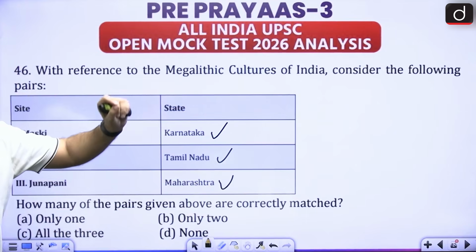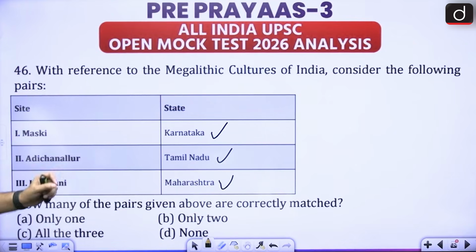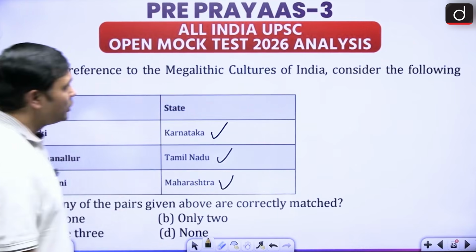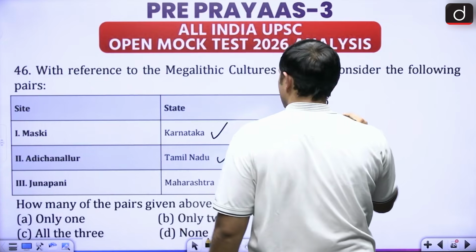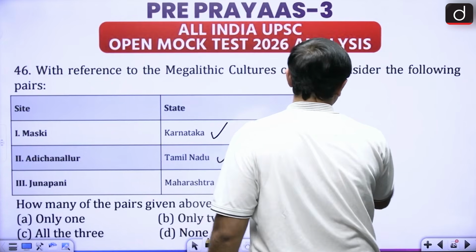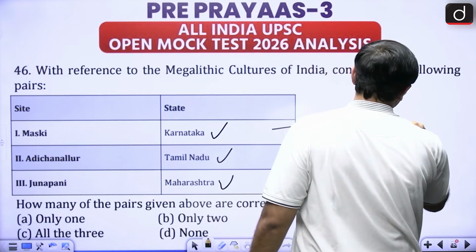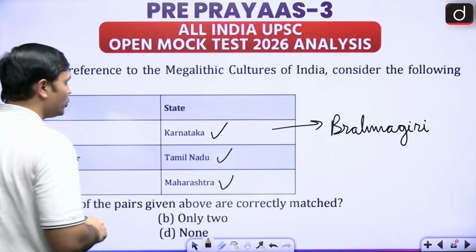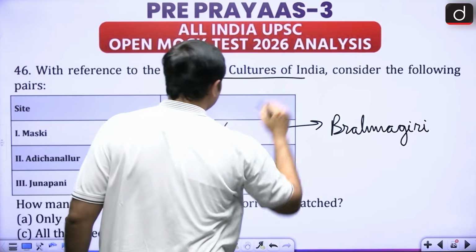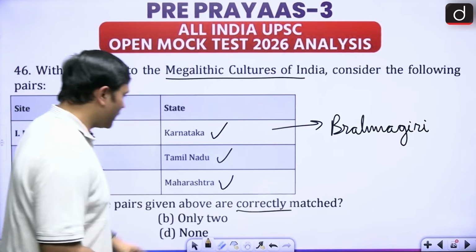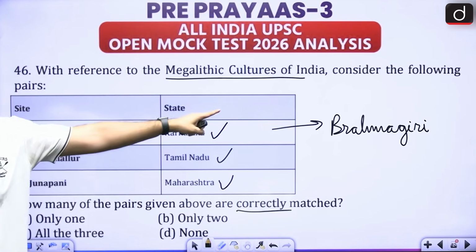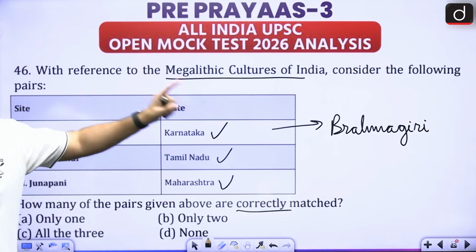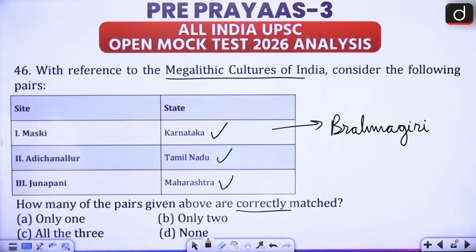Apart from them, there is also another site, that is Brahmagiri, right? So there is another in Karnataka only, that is Brahmagiri. All four are related to megalith cultures of India, right? The three sites are of course correctly matched. The other one from Karnataka is Brahmagiri. You must have a good understanding of all four of them, right? So all three are correct, all right?